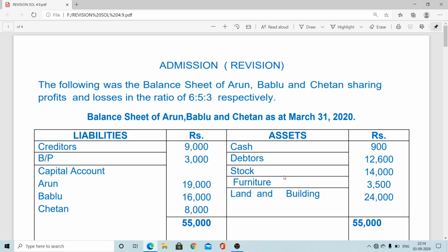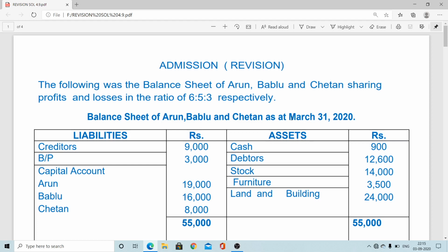And one more thing: in the first chapter, fundamentals of partnership, generally two things you have to do carefully: passing adjustment and rectification of errors, as well as distribution of profit under different slabs.